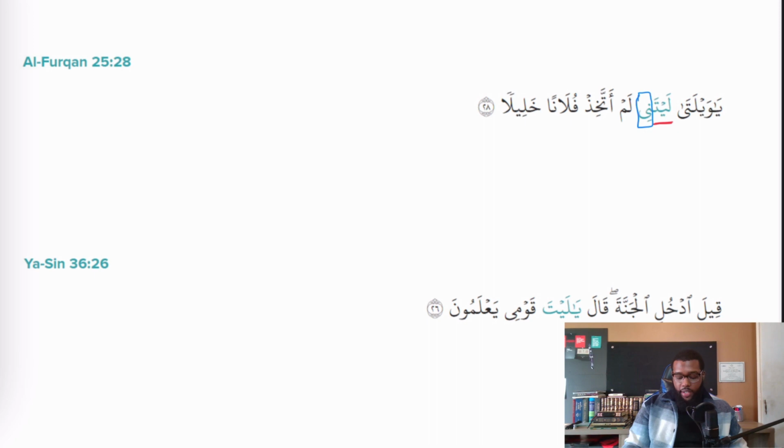Qila dukhulil jannah qala ya layta qawmi ya'lamun. It will be said, enter the garden. Qal, right? He will say, Ya layta qawmi ya'lamun. We're gonna dive into this type of fragment again. This ya at the end here, it's another form of the attached pronoun, ana, right? I or my. Qawmi, people, right? It would be qawma, but because of this ya, it changes for flow. So this is actually in the state of nasb. Ya layta qawmi ya'lamun, right? I wish my people knew. Just make note of this. This is something that we're going to circle back to as we're going through sentence structure and we're translating, inshallah.